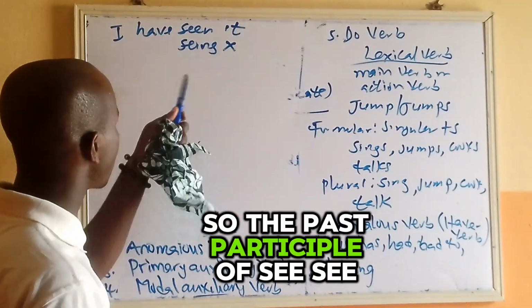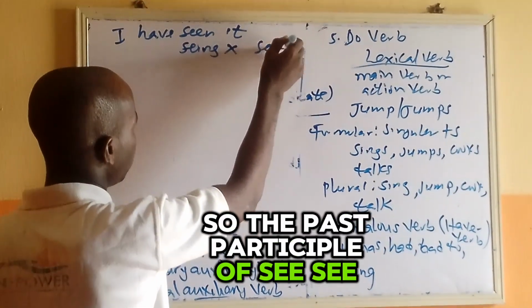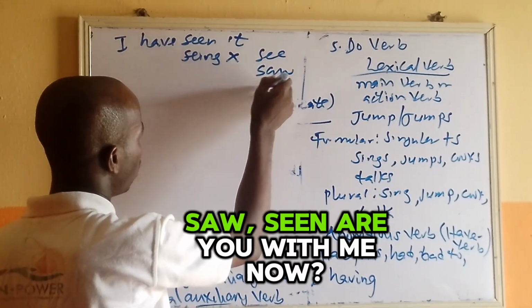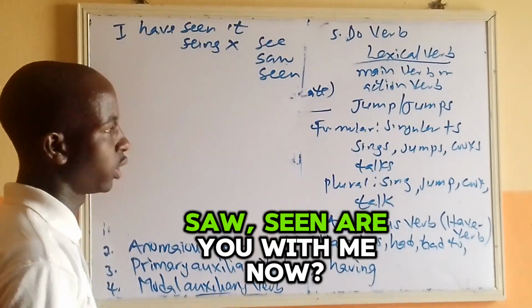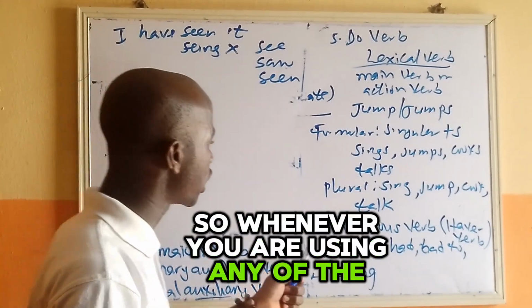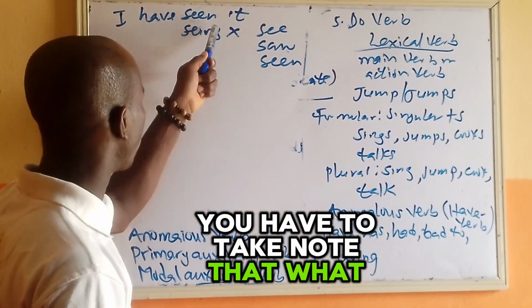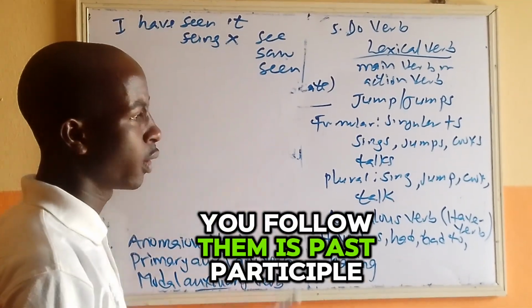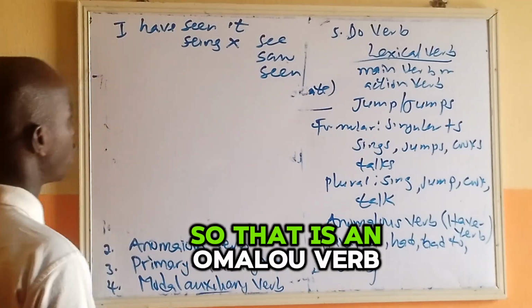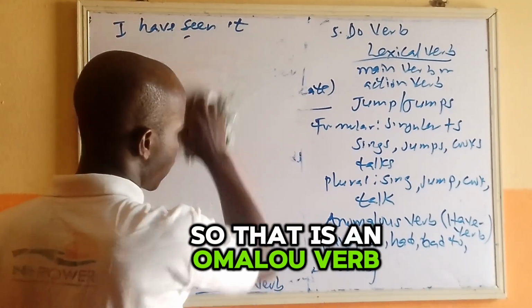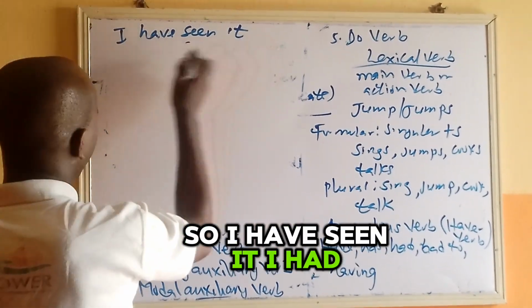So the past participle of see: saw, seen. Are you with me now? Whenever you are using any of the anomalous verbs, you are to take note that what will follow them is the past participle. So that is the anomalous verb. So I have seen it.